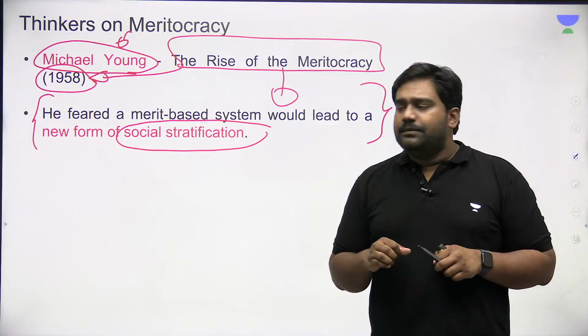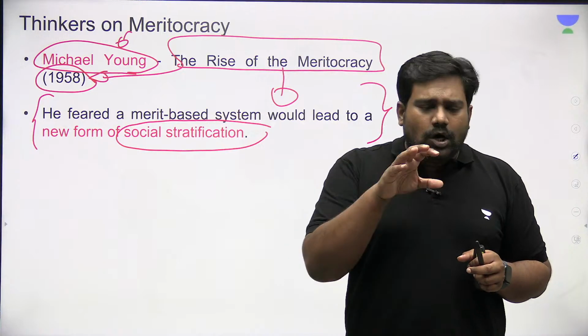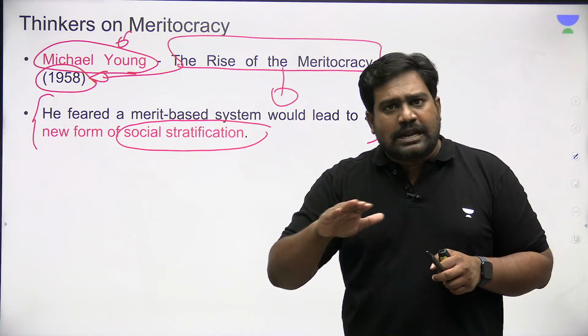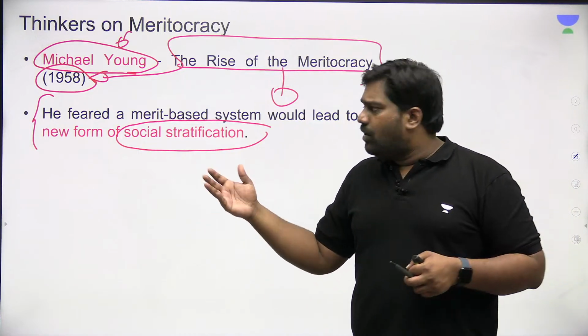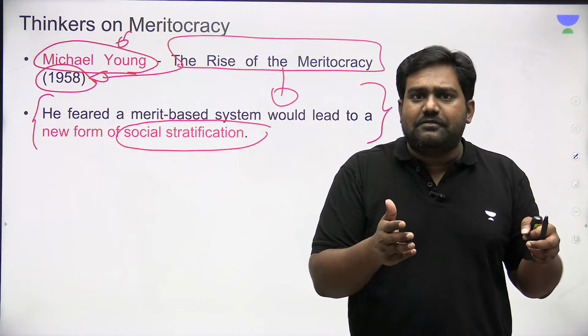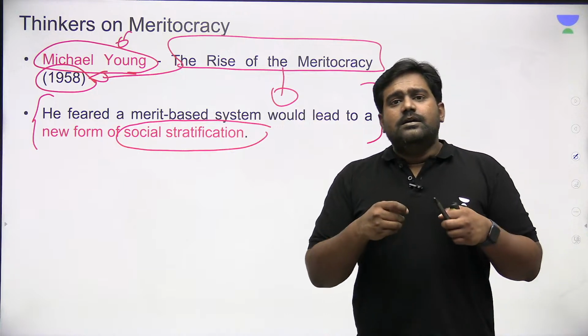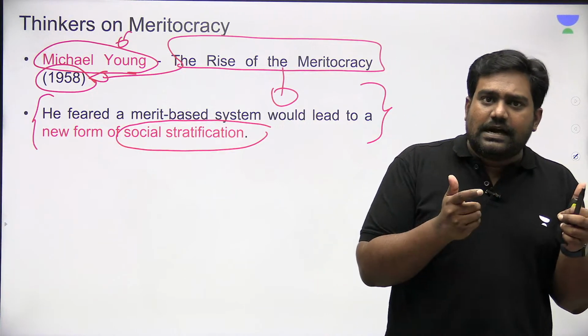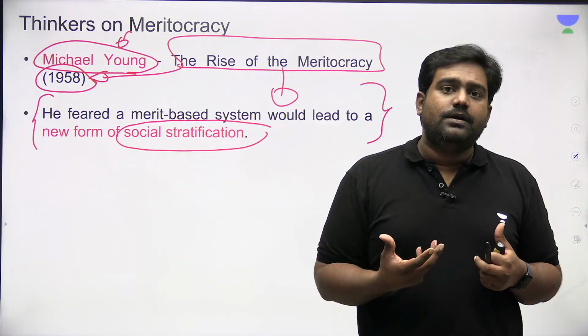Now, let's say, for example, in a particular given class, let's say class 10, all students are from the same social and economic background. They're all starting at an equal point. Then, obviously, merit-based system is perfect. It is fair. It is equal for everyone. It rewards the most talented, hardworking individual, right? But what if the students in this particular class, they don't come from the same social background, from the same economic background, right?